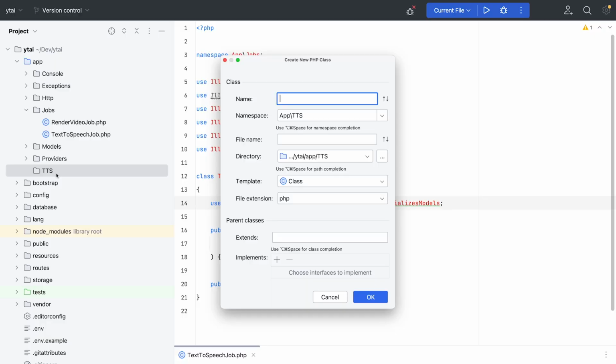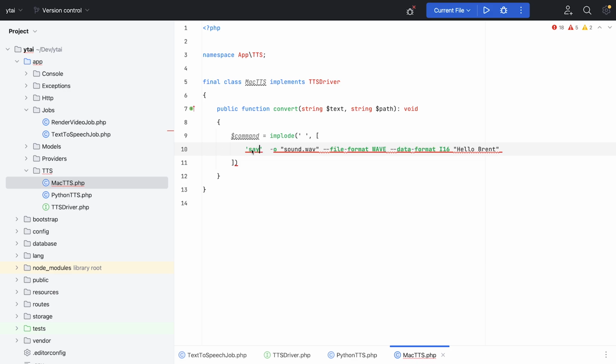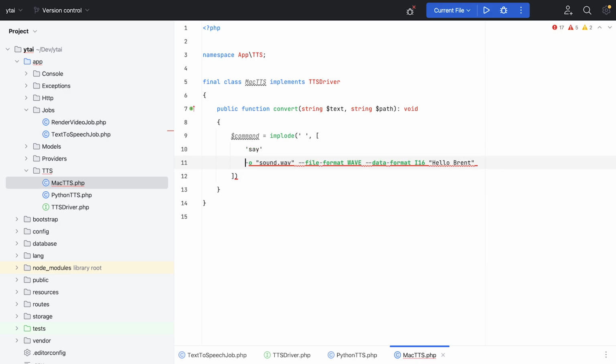So instead I decided to split the problem. I created an interface, text-to-speech driver, so that I could use a different implementation based on the operating system I was using. In my case, on Mac, there's the very simple say command that will render text-to-speech in a kind of crappy way, but it did allow me to continue looking at the bigger picture before losing myself in the details.